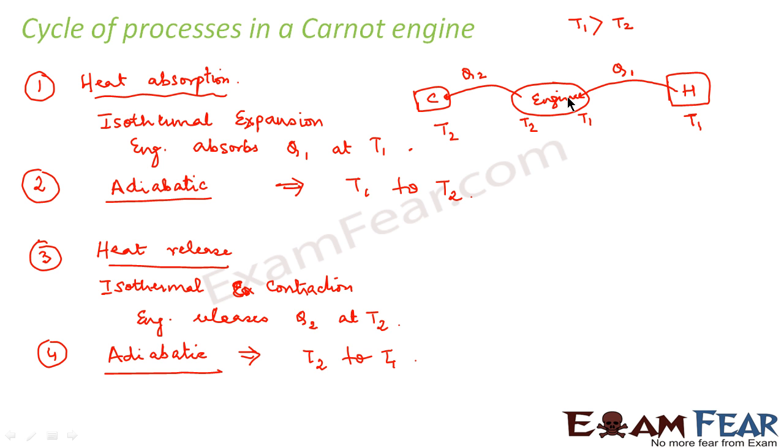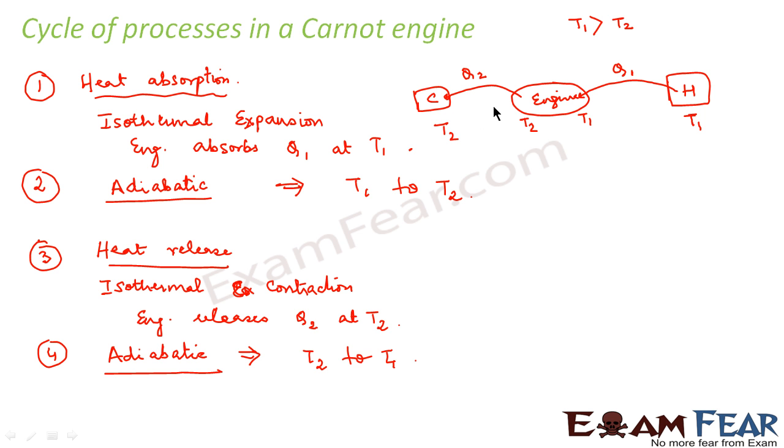So what we did, the first step was isothermal expansion. That is, at constant temperature, the system just absorbed heat Q1. So now my system is at temperature T1. Then one adiabatic change took place which changed the temperature of the system from T1 to T2 without any heat flow. And then in the third step, it released heat Q2 at temperature T2 to the cold reservoir, which was also at T2.